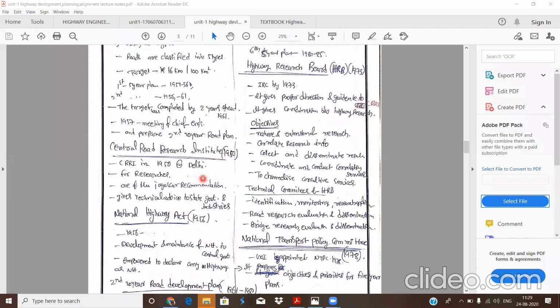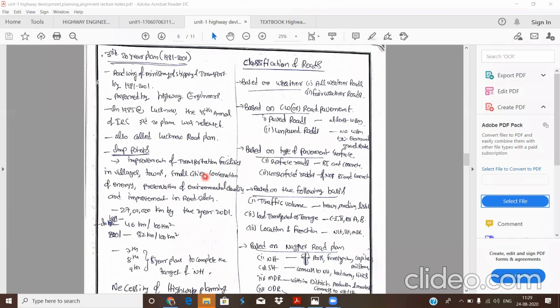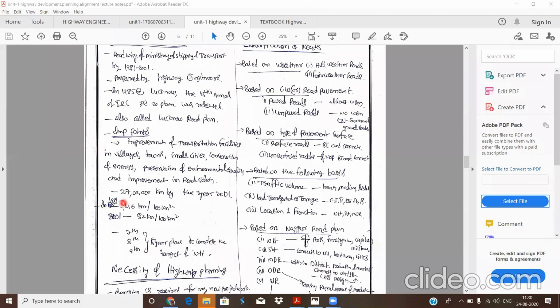So at the end of 1981, the road density was 46 kilometers per 100 square kilometers. Therefore, the target of this third 20-year road development plan is from 46 kilometers per 100 square kilometers to 82 kilometers per 100 square kilometers at the end of 2001.